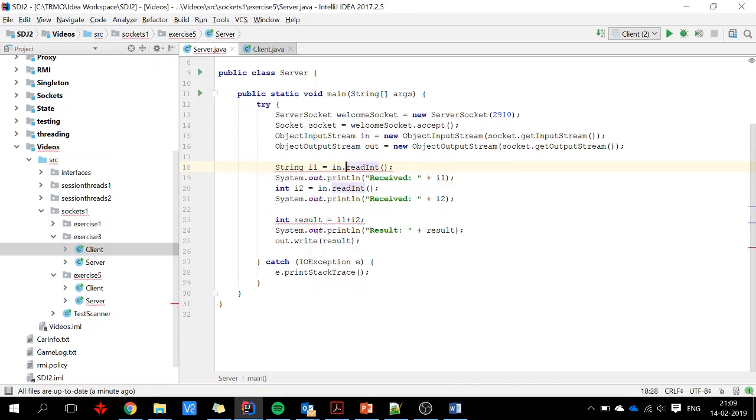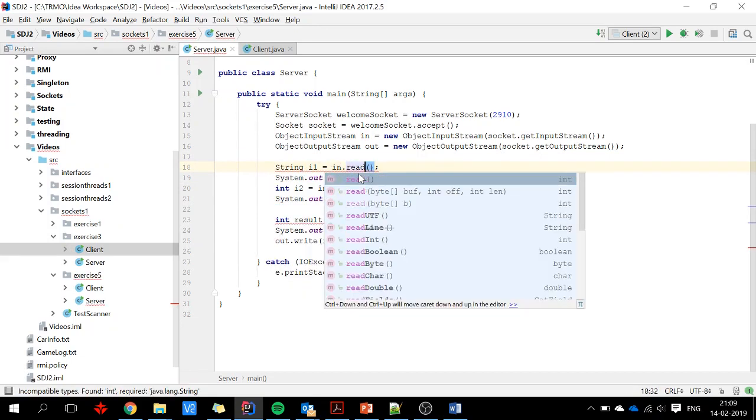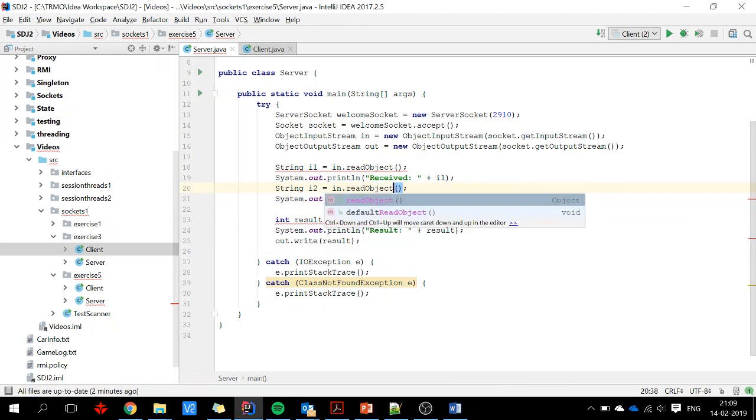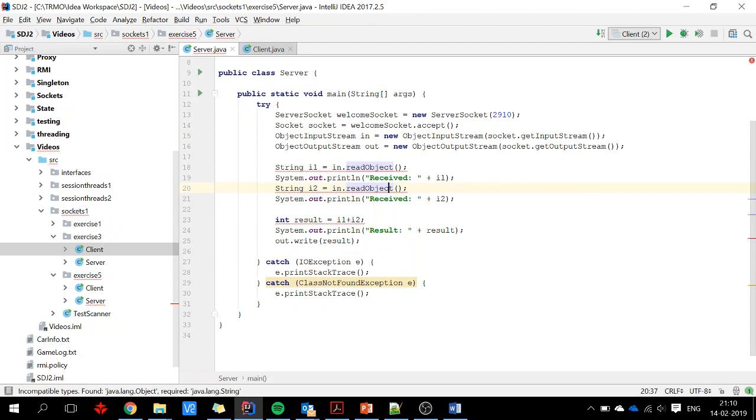And here we will also say, this is a bit inconvenient, read object, and that means I need to add a catch clause, and down here also a string object, and I need to cast it.